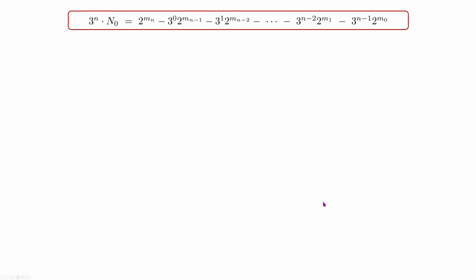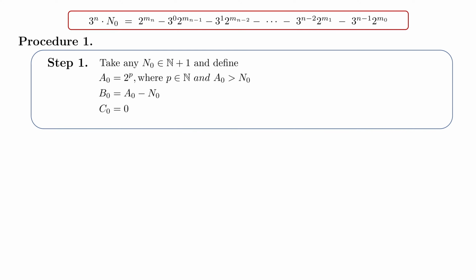So we are going back to this formula explained previously. In my paper, I define a special procedure for how to get this formula for any initial number. So procedure 1, we are starting from step 1. We are selecting any initial number and defining A, B, C for this number. A0 will be 2 to the power p, where p is a natural number.